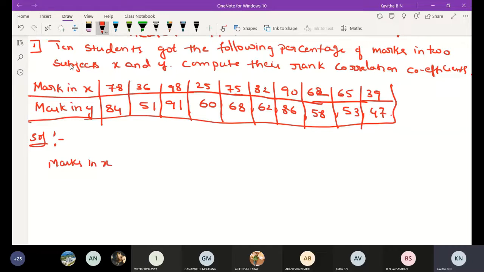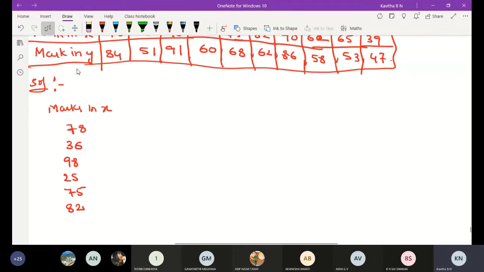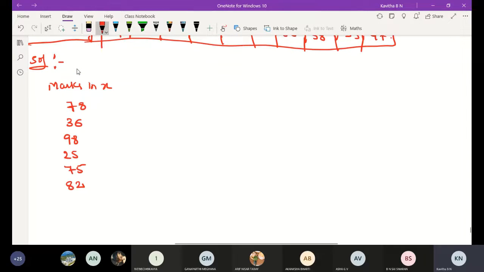Marks in X: 70, 78, 36, 98, 25, 75 and 82, 90, 62 and 65 and 39.